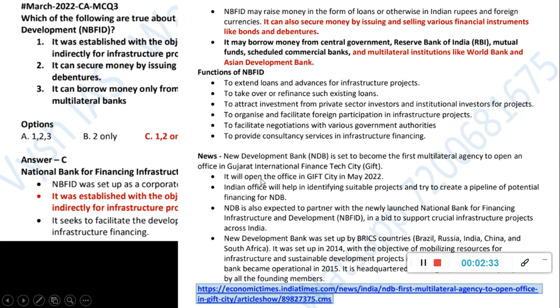So here the news item is also there. The March current affair link is also there, so you can read that for more details.